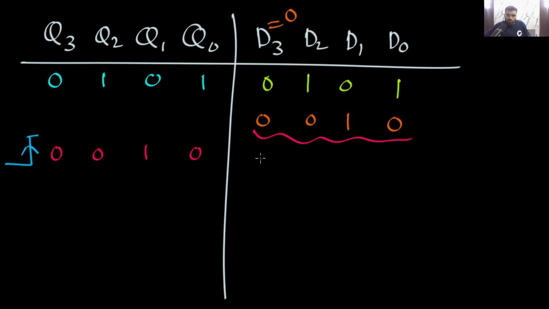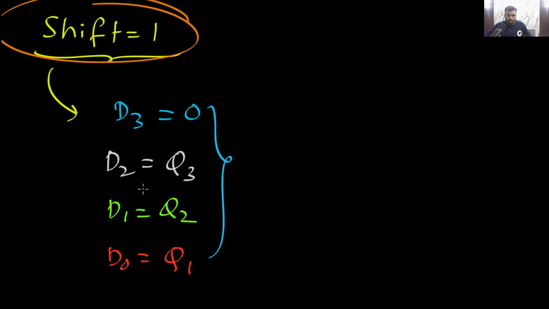Now what will these inputs become? D3 is always 0 and D2 is Q3, D1 is Q2, D0 is Q1. Notice D3 is always 0.